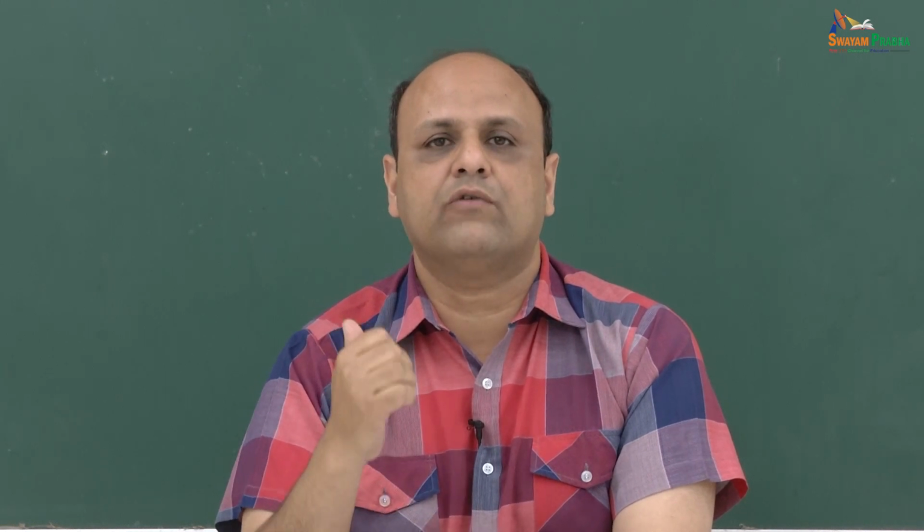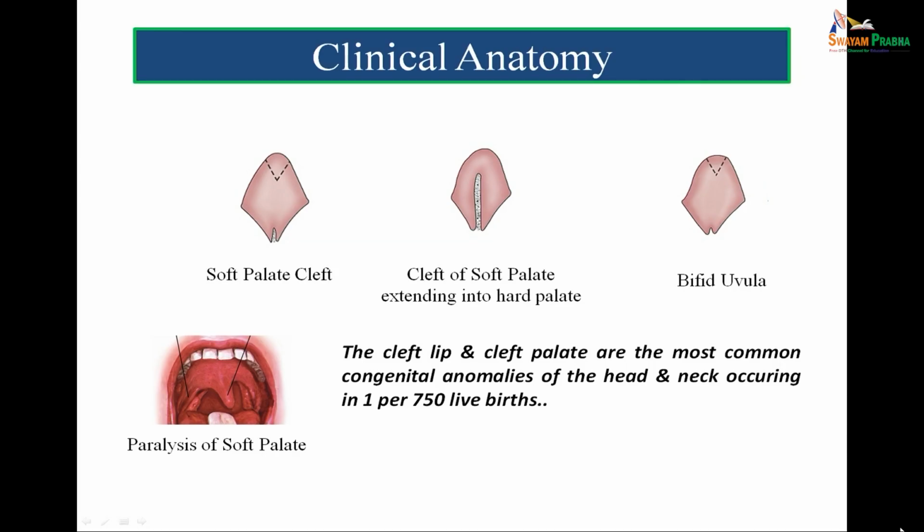For example, in a 7th nerve lesion, when a person smiles, the angle of mouth is deviated towards the normal side. And for the 10th nerve damage, when the person opens the mouth, as you see in the figure, the soft palate will be deviated towards the normal side. So for 10th nerve lesion and 7th nerve lesion, the deviations will be towards the normal side. 10 plus 7 is equal to 12 plus 5.